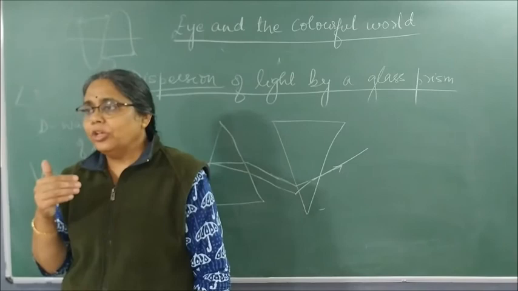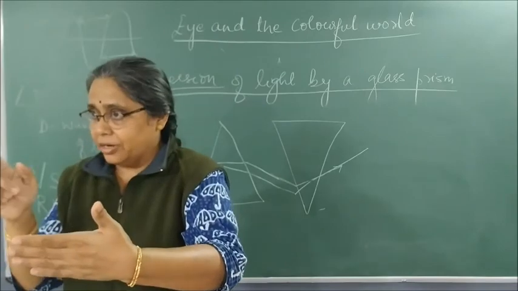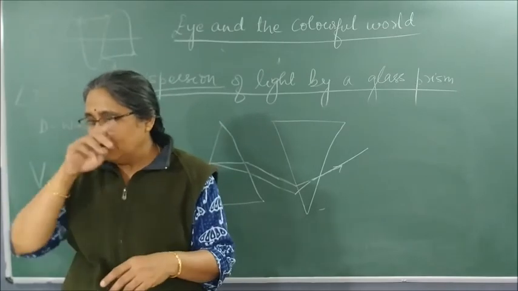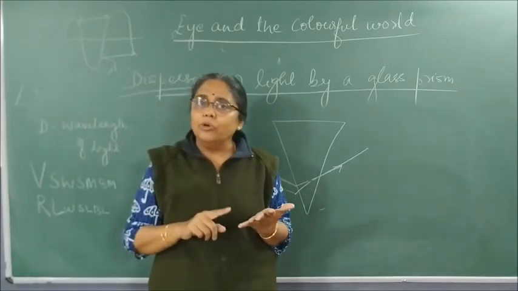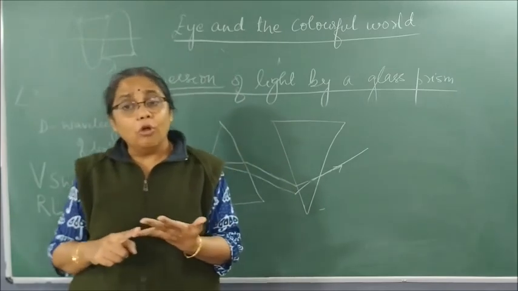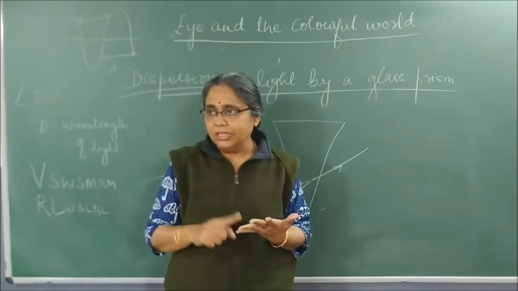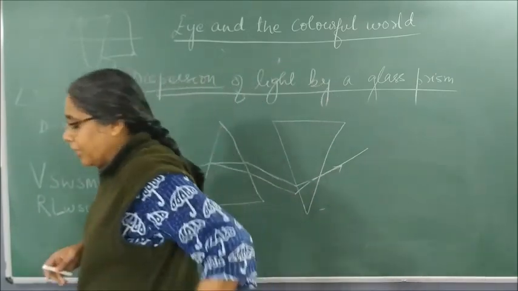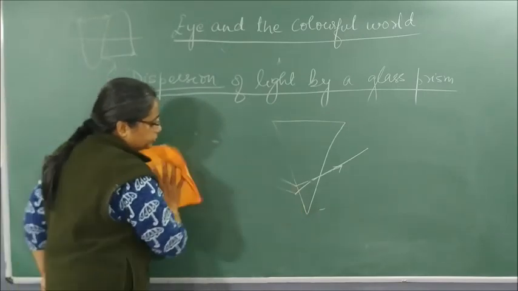Before that, have you seen that a rainbow is always formed opposite to the sun? And a rainbow is never a complete circle because we are not standing at the pole and seeing the rainbow. We are at some part of the earth, so we only see what? A semicircle of the rainbow. Okay? So first thing, a rainbow is always formed opposite to the sun. It should have a lot of water content in the atmosphere, as the tiny droplets of water act as prisms. Now what exactly happens within that water droplet? What are the optical phenomena associated with a rainbow?